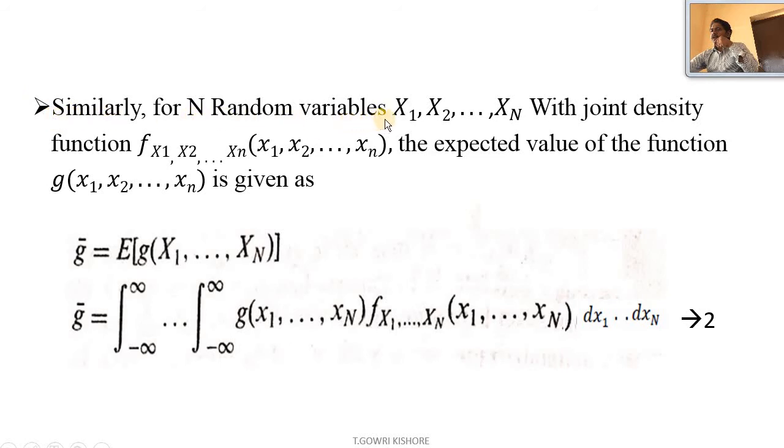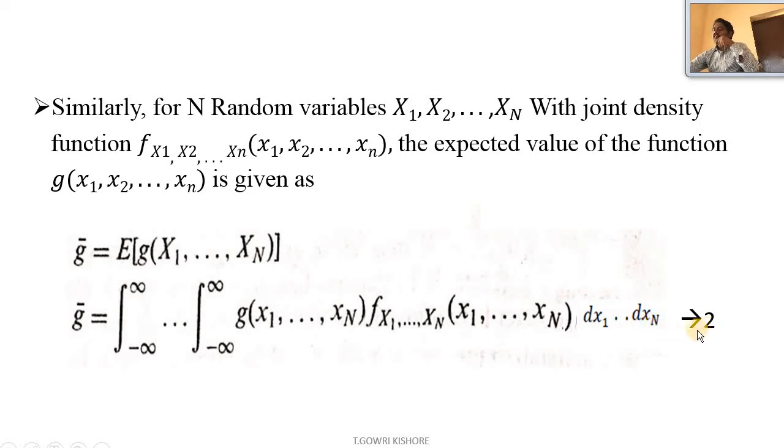Similarly, for n random variables x1 comma x2 comma and so on xn with joint density function, that is f x1 comma x2 comma and so on xn of x1 comma x2 comma and so on xn, then the expected value of the function, that is g of x1 comma x2 comma and so on comma xn is given as, g bar equal to expectation of g of x1 comma and so on comma xn, where g bar equal to integral minus infinity to infinity and so on integral minus infinity to infinity g of x1 comma and so on comma xn into f x1 comma and so on comma xn of x1 comma and so on comma xn into dx1 and so on dxn.